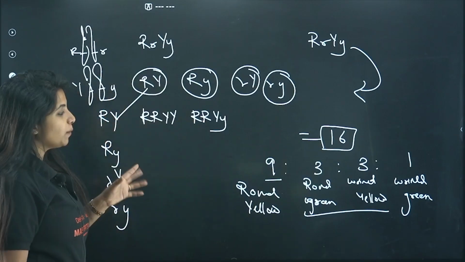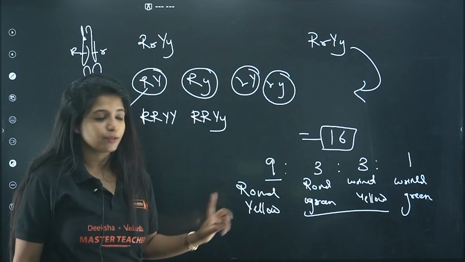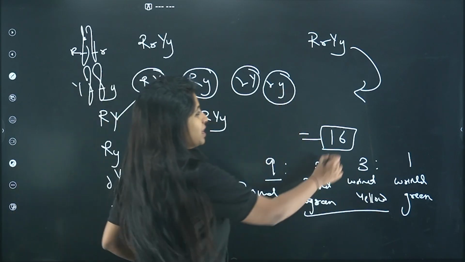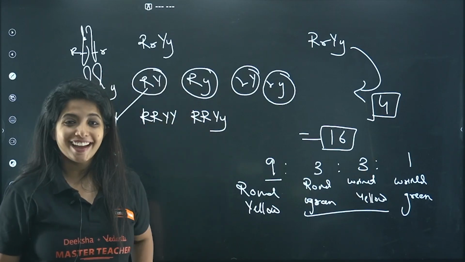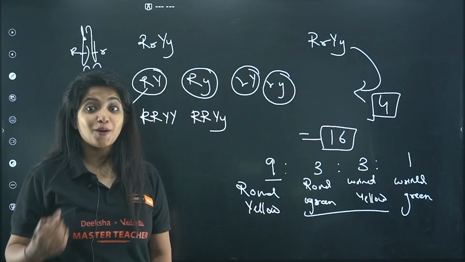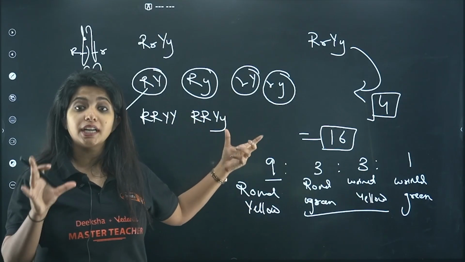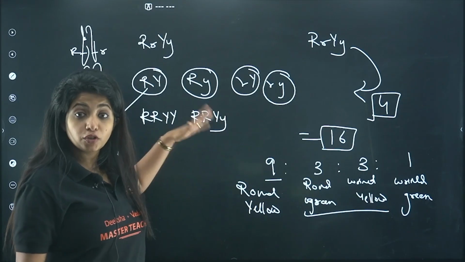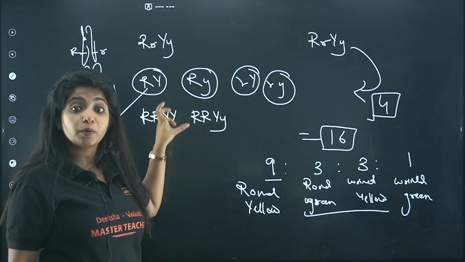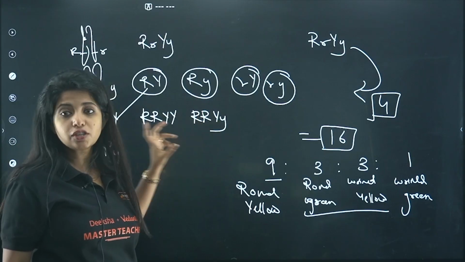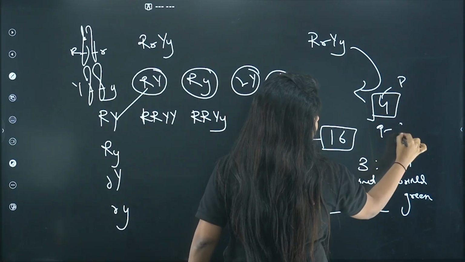Cool? So, how many phenotypes do you find, if you are getting a question? How many phenotypes do you find in a dihybrid cross? 4 phenotypes, ma'am. 4 phenotypes. How many genotypes do you find, children? Now, that is a question. How many different types of unique genetic makeup do you find? Now lots of them are going to be repeated. Just similar to this, you will get a lot of other things also, but I am talking about unique. Count them only once. How many unique genotypes are possible? Remember, it is 9. So 4 phenotypes and 9 genotypes.